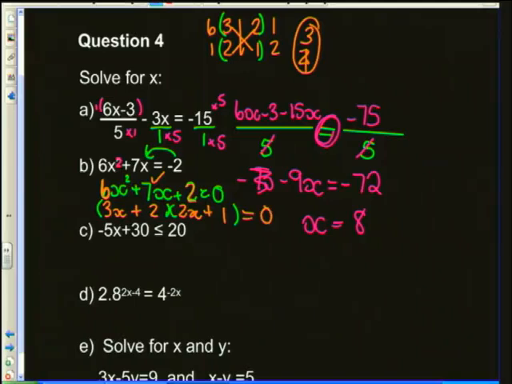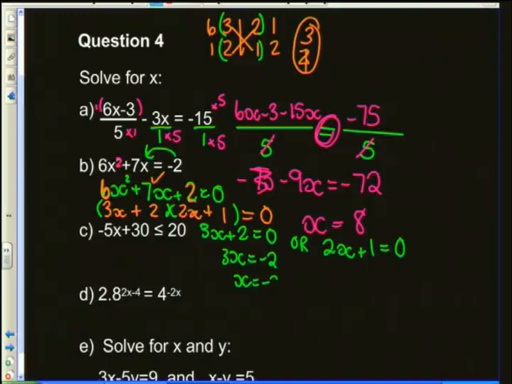Okay? And the last step of a quadratic equation is to take each part of your factorized answer, so each bracket. So I'm going to take the 3x plus 2, and make that equal to 0. Or I'm going to take the other bracket, 2x plus 1, and let that equal 0. And I'm going to solve for x in each bracket. So I'm going to bring the 2 over, and divide by 3. And I'm going to bring the 1 over and divide by 2, and we get negative a half.